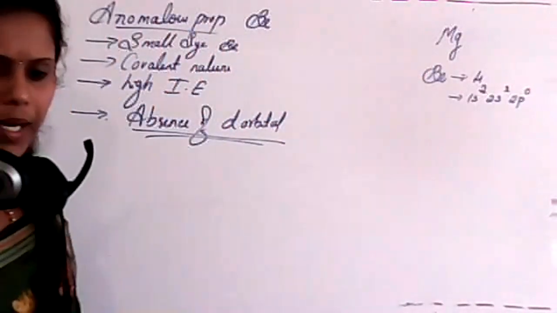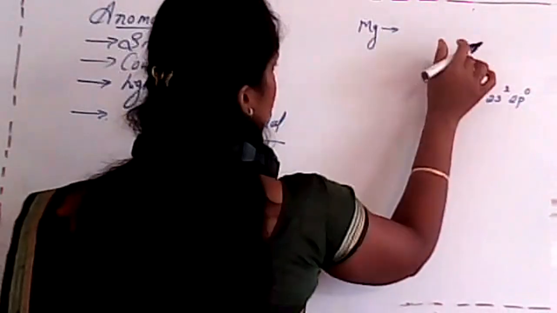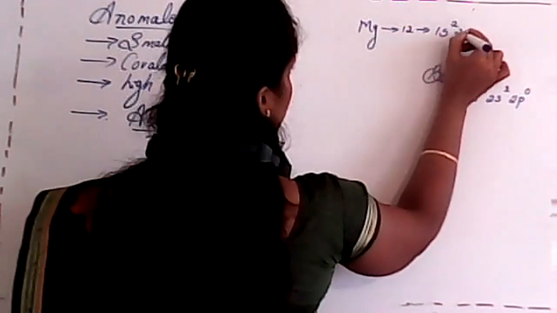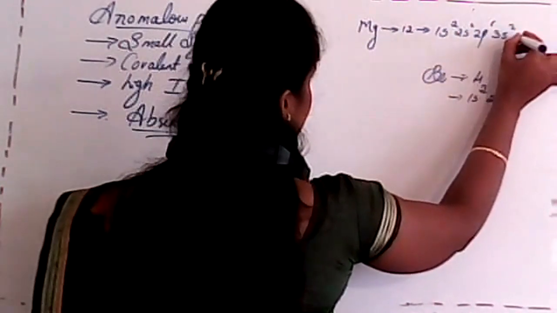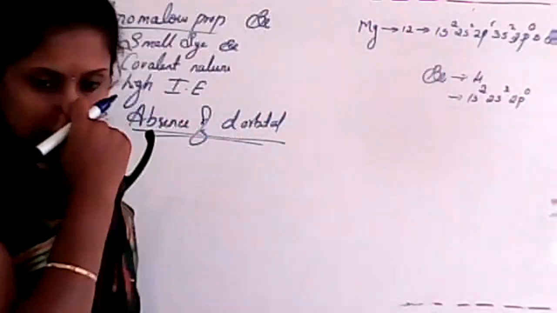But whenever we consider magnesium, the atomic number is 12, and its electronic configuration is 1s2, 2s2, 2p6, 3s2, and there is 3p that is 0, and 3d that is also 0. Isn't it?